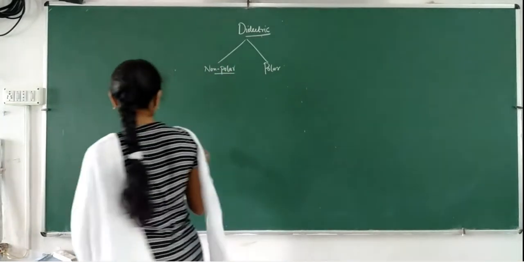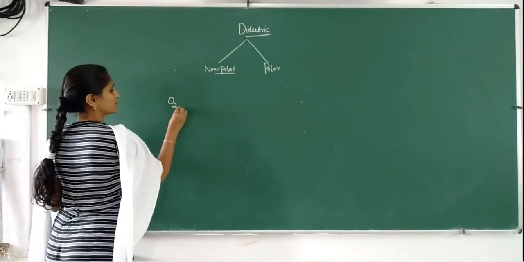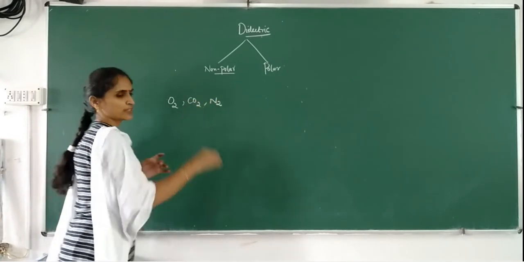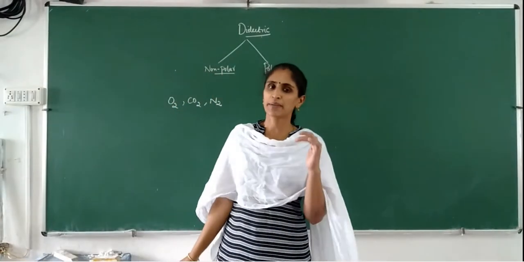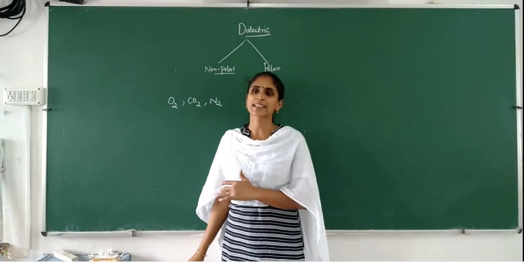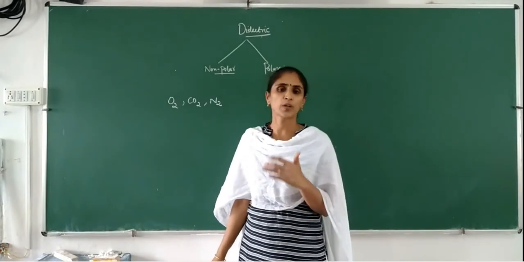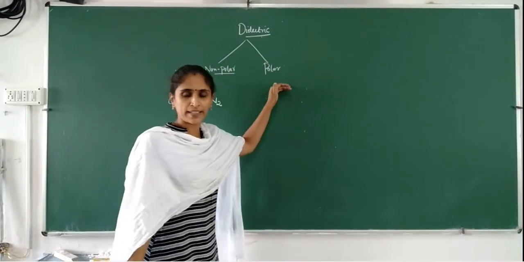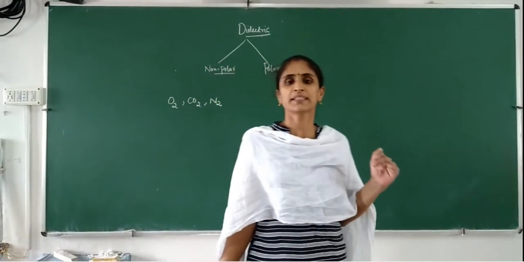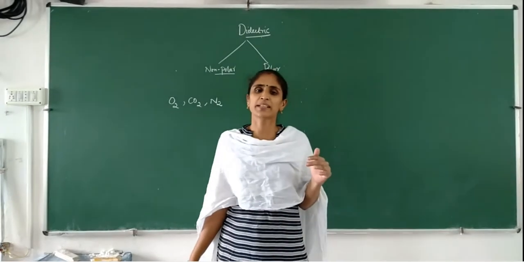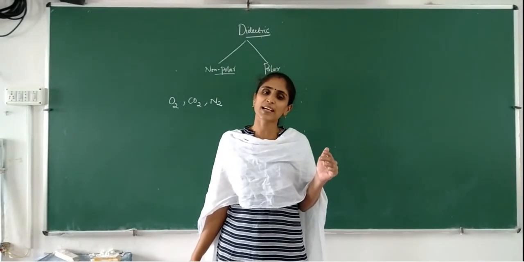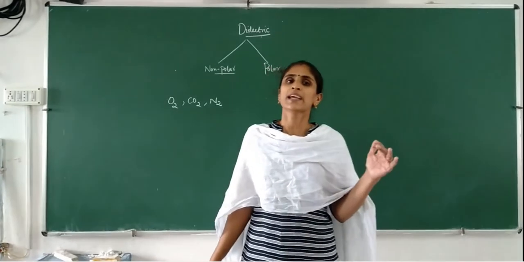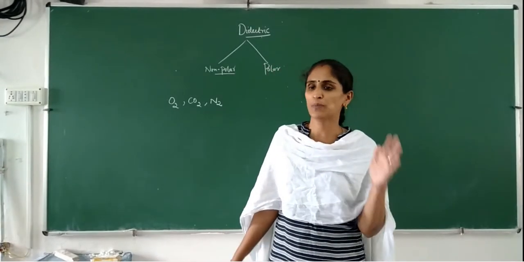Examples of non-polar molecules are O2, CO2, N2, all those. Normally they have symmetric molecules, and we can say they are non-polar. In the case of polar molecules, there will be some separation between the center of mass of positive charge and the center of mass of negative charge, because of which there will be a dipole moment for the individual molecule.